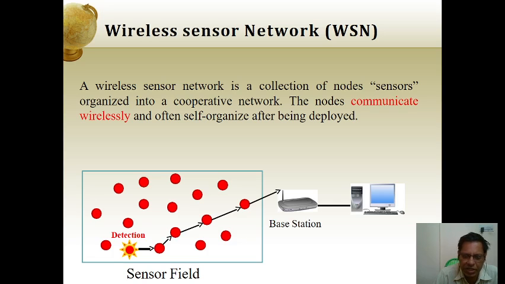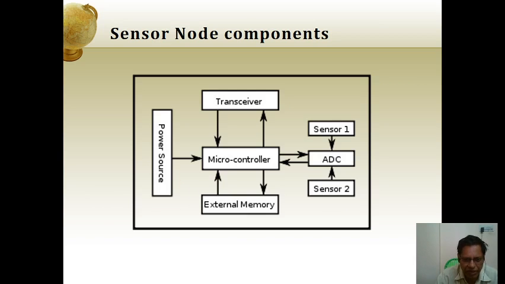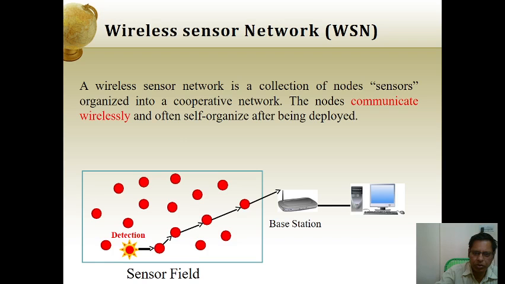Here you can see the image. Here it is a sensor field. For example, if you consider a house in Western countries, the house is a sensor field where the sensors are connected to the applications. Even we can say a sensor in our TV remote, or in the AC also.